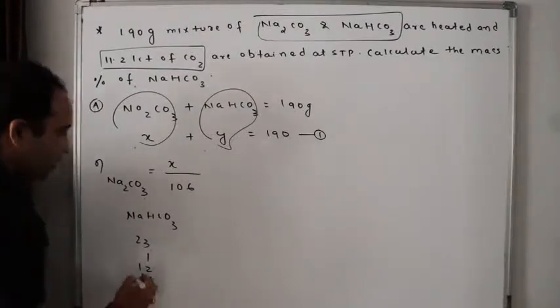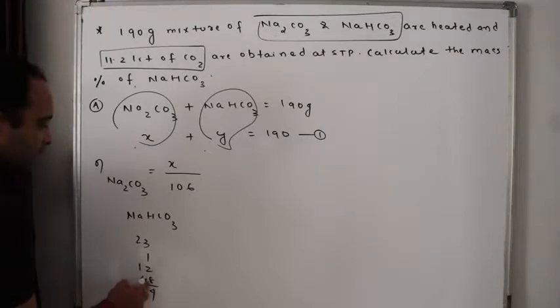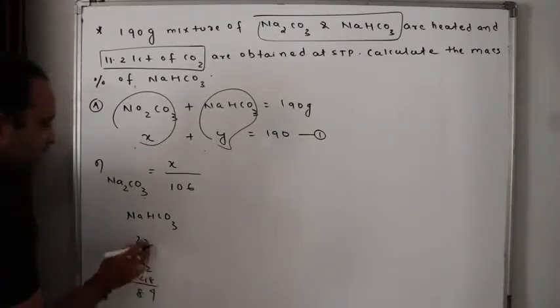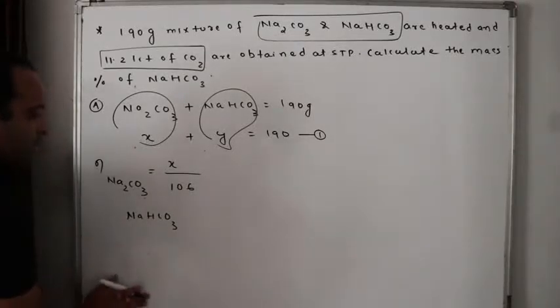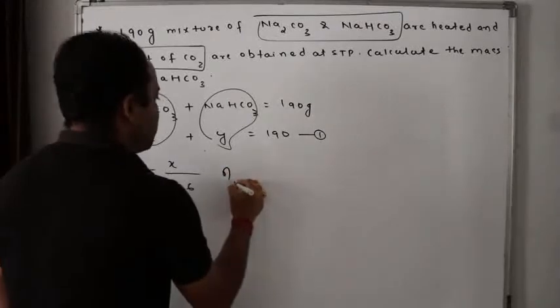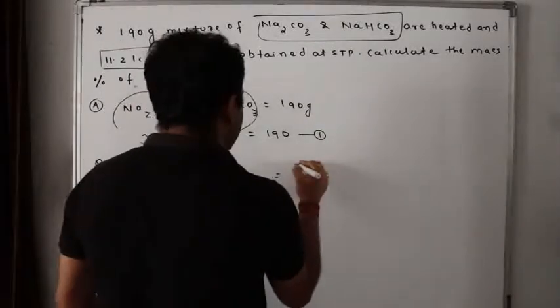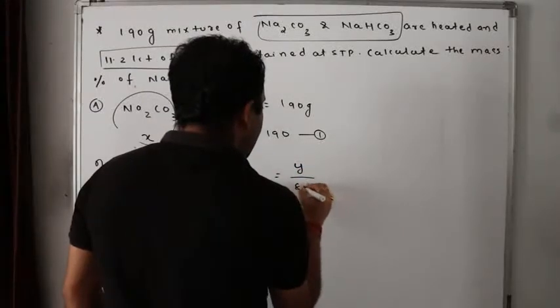So this is 84, isn't it? For sodium bicarbonate it is 84. Got it? So number of moles of NaHCO3 is Y by 84.